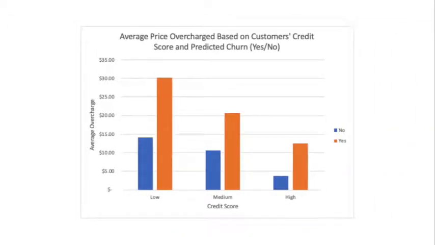This graph illustrates the average in which customers are being overcharged for their service based on their credit score and whether or not they are predicted to churn. We are assuming that credit score is a determinant of income, and based on this graph, we can see that the highest average overcharge is given to low credit score customers or low-income customers. And the lowest average overcharge is given to high credit score customers or high-income customers. We can assume that customers who are paying a higher overcharge amount, on average, are more likely to churn.